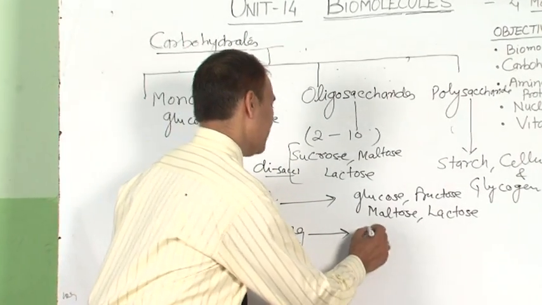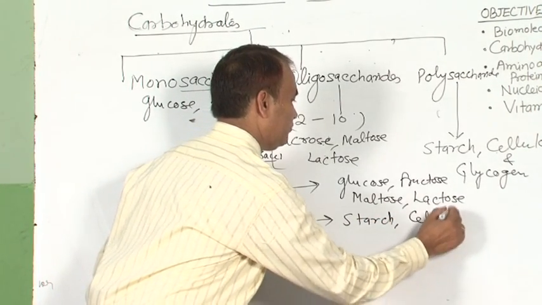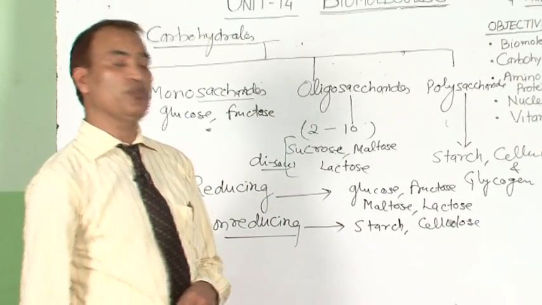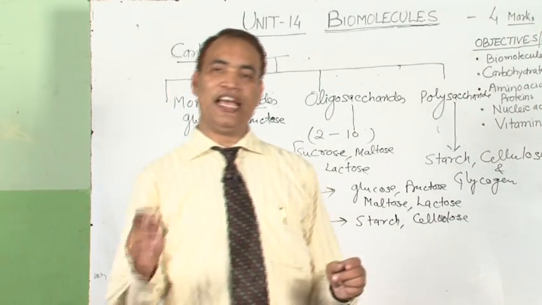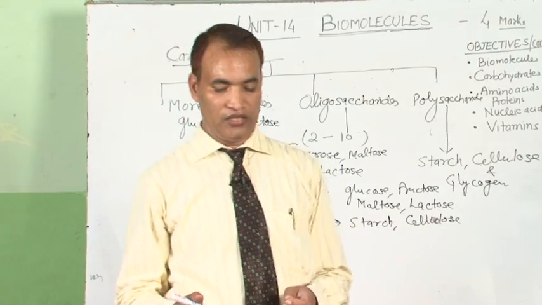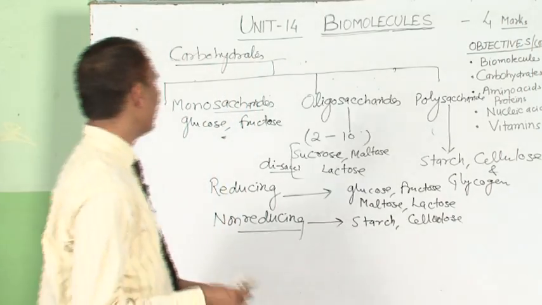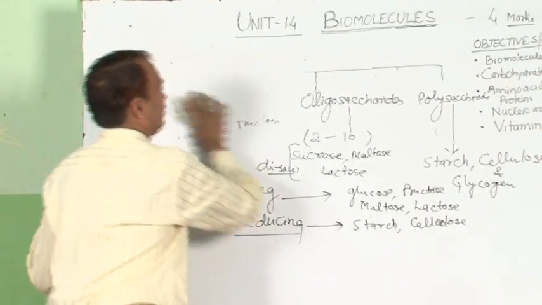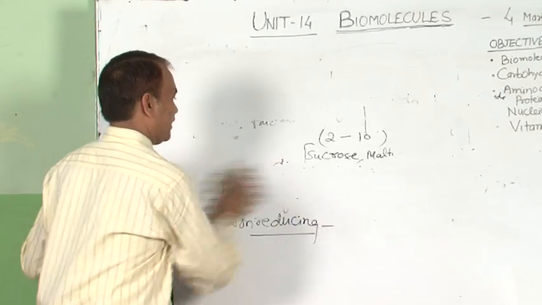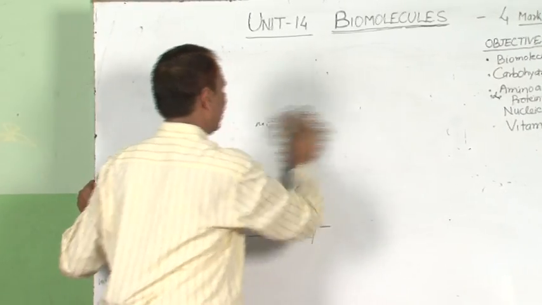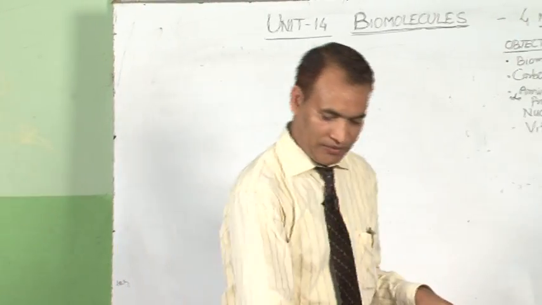Non-reducing carbohydrates do not reduce Tollens reagent and Fehling's solution. These are starch, cellulose, glycogen and sucrose. Sucrose is a non-reducing sugar. Why are these non-reducing sugars? Because they have no free carbonyl group, either aldehyde or ketonic group. Now we have to discuss the monosaccharides. In monosaccharides, we have to know the structure and reactions of glucose. That is very important. The structure and reactions of glucose are asked in the exam.